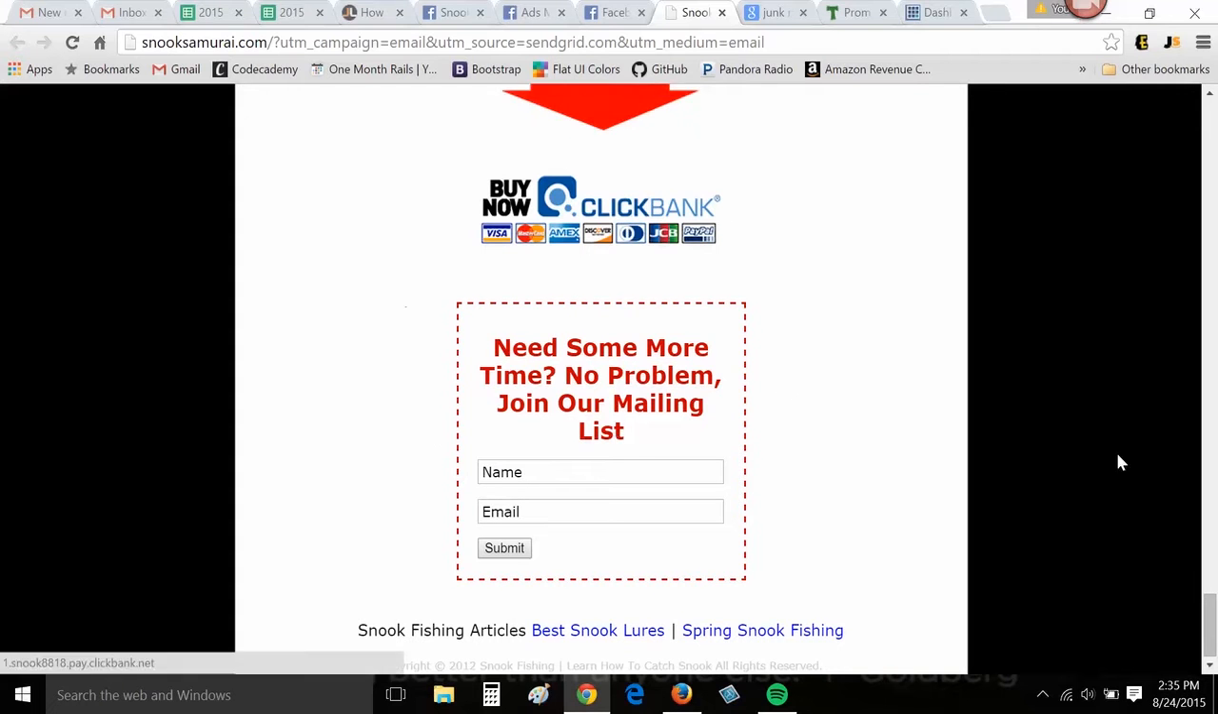So this is a good page. It could be modified a bit, but it is getting the point across of what you're trying to sell. Learn how to catch snook fish. So this is fine. Let's focus on the Facebook ad itself.